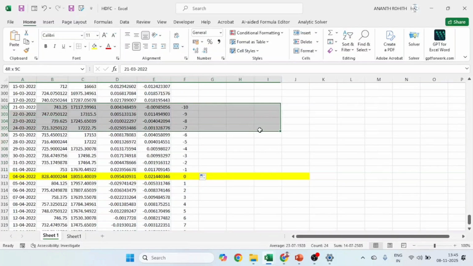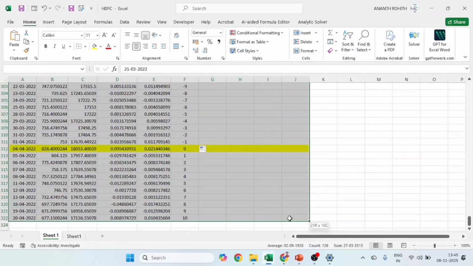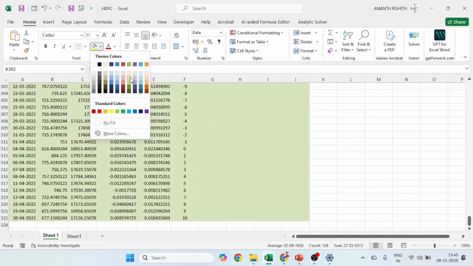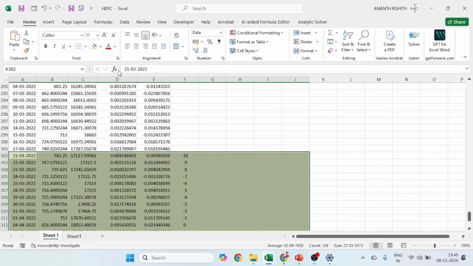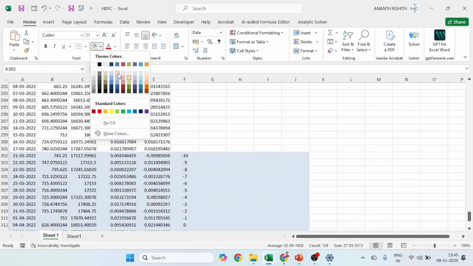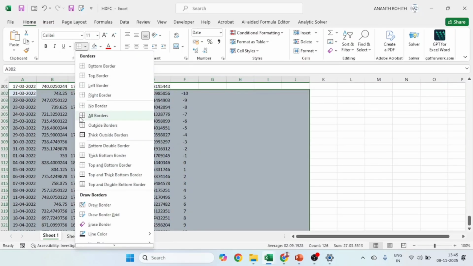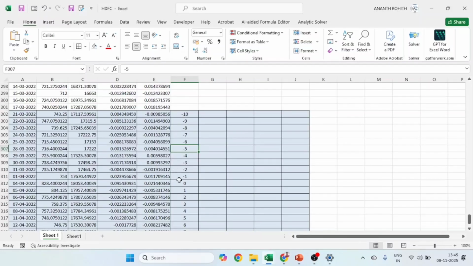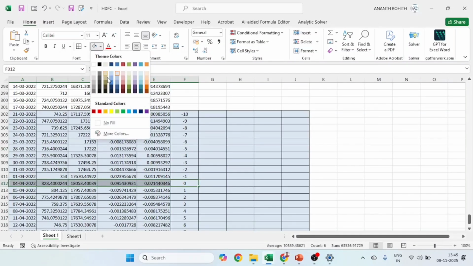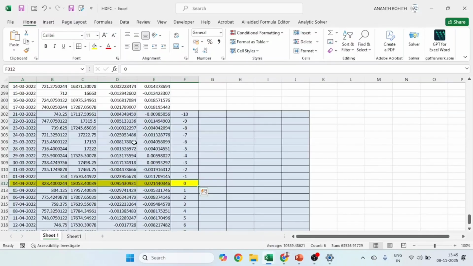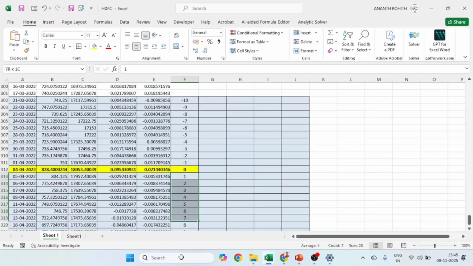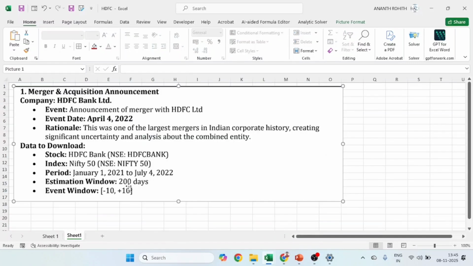I will take a few extra columns here, later I will tell why. This information I am marking in a different color. Let me give some lighter colors. Yeah. So this is my event window so that I can identify it easily. And this is the date of the event, or 0th day. I will bold it just for our reference. So this is 10 days before the event and 10 days after the event. So the event window of -10 to 10 given in the problem, we have marked.